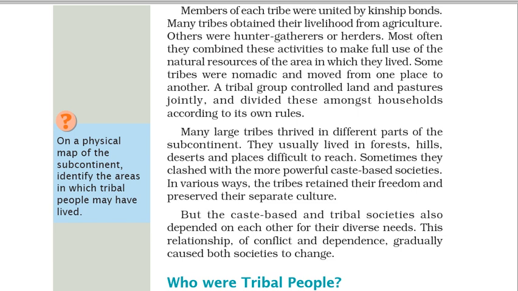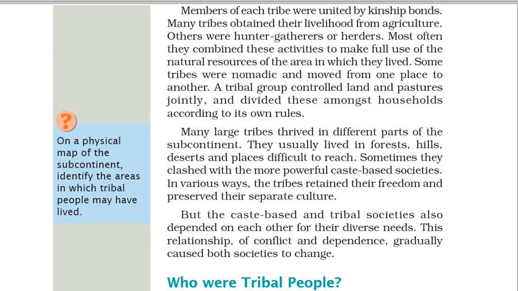Many tribes obtained their livelihood from agriculture. Others were hunter-gatherers or herders. Most often they combined these activities to make full use of the natural resources of the area in which they lived. Some tribes were nomadic and moved from one place to another. A tribal group controlled land and pastures jointly, and divided these amongst households according to its own rules. On a physical map of the subcontinent, identify the areas in which tribal people may have lived.